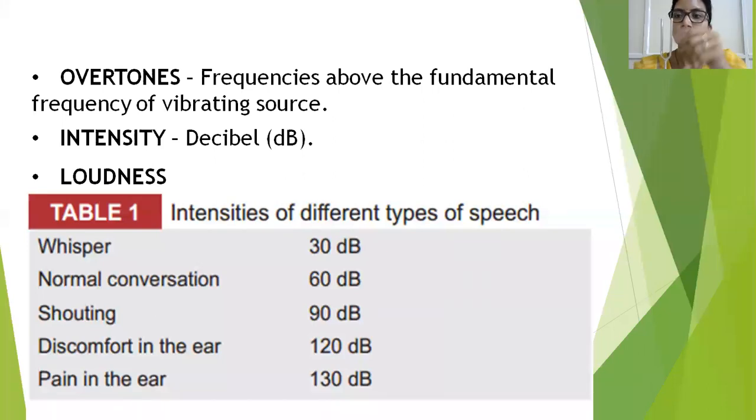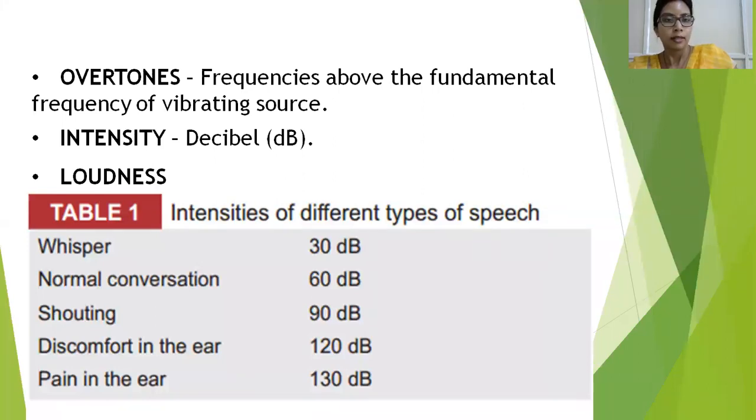So when I overcharge this, that is, I strike this tuning fork too hard, what happens is it produces frequencies above the fundamental frequencies of the vibrating source. That is, this 512 tuning fork will start to produce frequencies of more than 512. It could be 600, 750 or that way. So these extra tones are called the overtones.